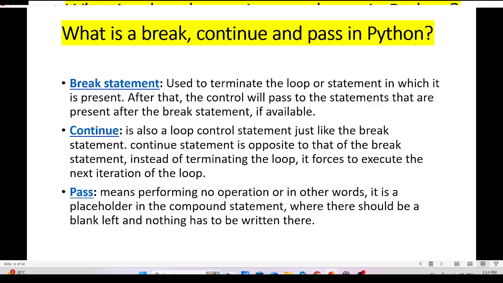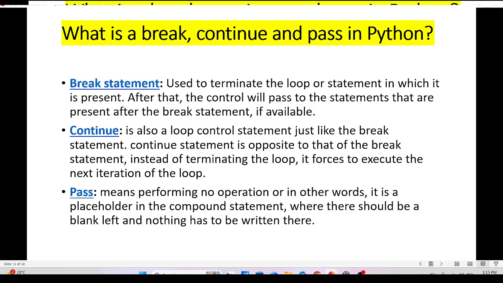What are break, continue, and pass in Python? The break statement is used to terminate the loop or statement in which it is present. After that, the control will pass to the statement present after the break statement, if available. Continue is also a loop control statement, just like break, but it is the opposite of break.